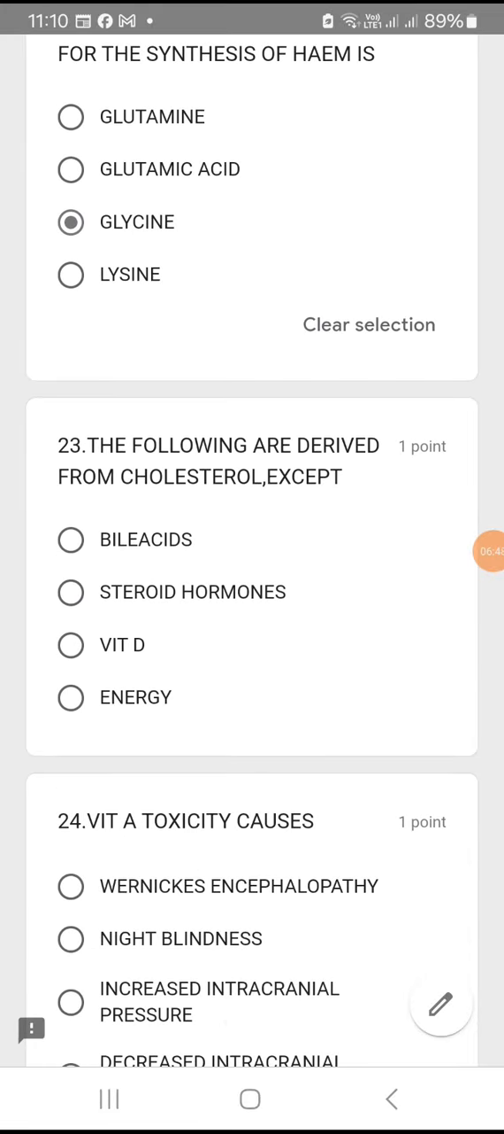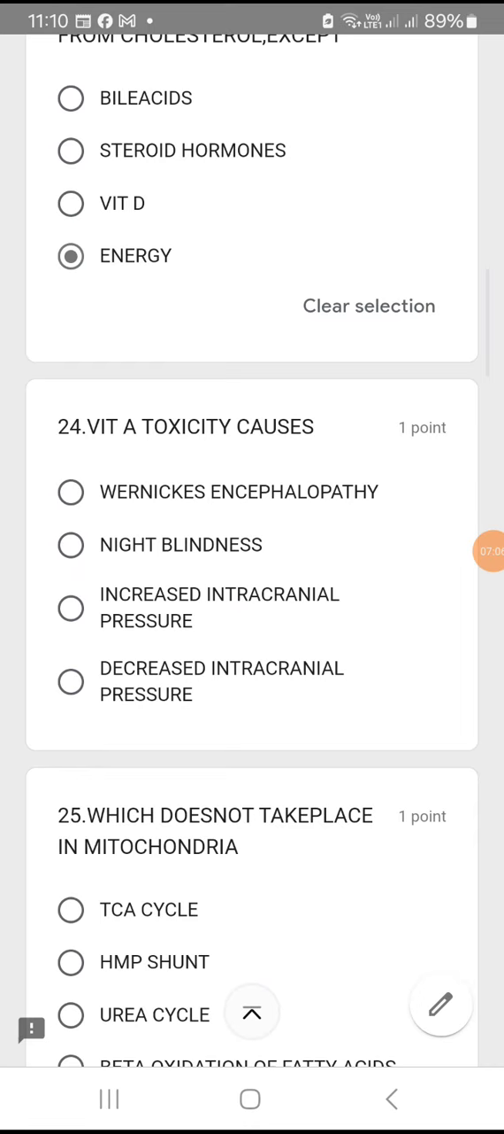The following are derived from cholesterol except. So the question is except. Okay, remember except. The following are derived from the cholesterol except. You get bile acids from cholesterol. Yes, true. Steroid hormones. Yes. Vitamin D is derived from cholesterol. Energy. No, you don't get energy. So option D.